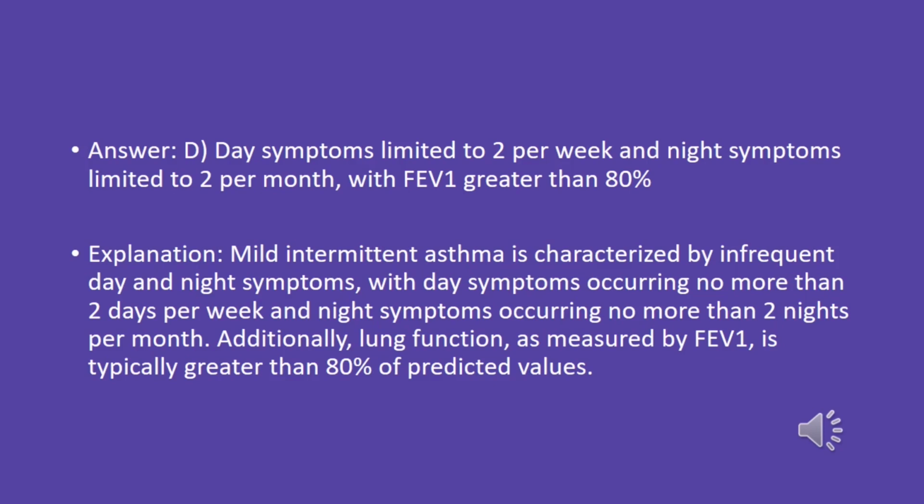Explanation: mild intermittent asthma is characterized by infrequent day and night symptoms, with day symptoms occurring no more than 2 days per week and night symptoms occurring no more than 2 nights per month. Additionally, lung function, as measured by FEV1, is typically greater than 80% of predicted values.